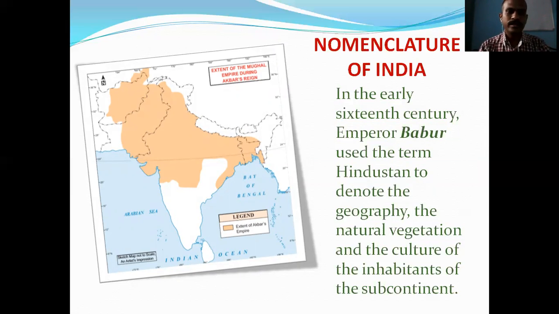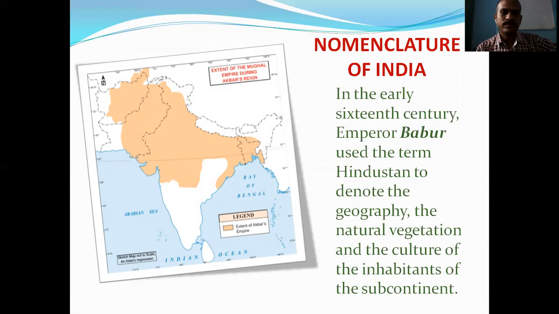All this area he termed as Hindustan. Now Hindustan is not only the area near the river Indus, Punjab, Haryana, and the Ganga Yamuna rivers, but he extended the term to all this territory, because he found a particular similarity in the geographical and cultural phenomena, vegetation and all those things.